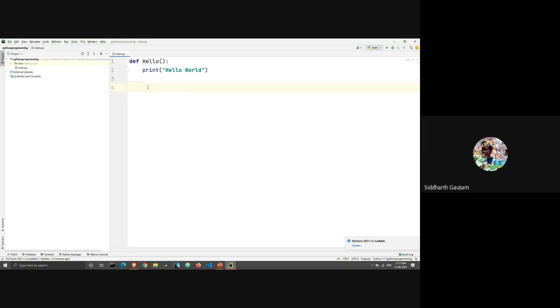Yep. See, if we write def again, that will mean that we are declaring a new function, right? Instead of declaring, we just have to call the function. We will write hello, and then inside the brackets we will leave nothing.